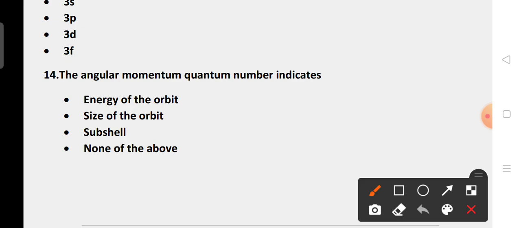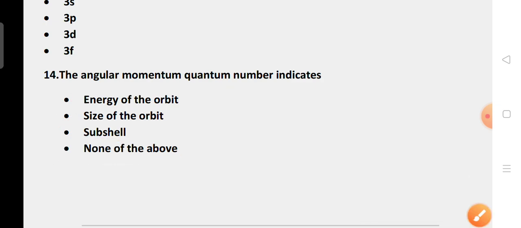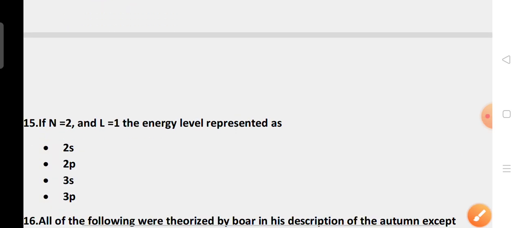The angular momentum quantum number indicates: energy of the orbit, size of the orbit, subshell, or none of the above. The first three are wrong; they do not match the angular momentum quantum number. The correct answer is D, none of the above. Let us move to the next question.